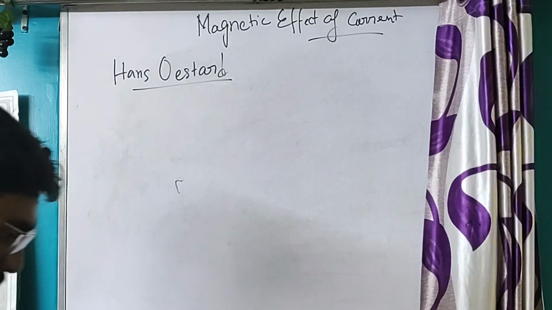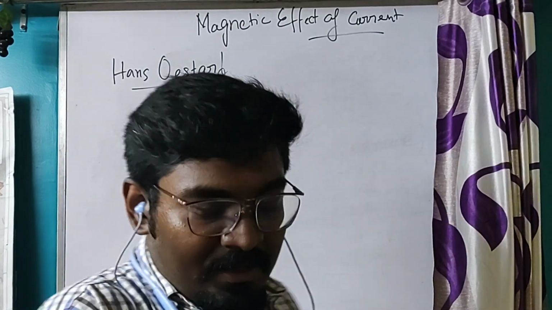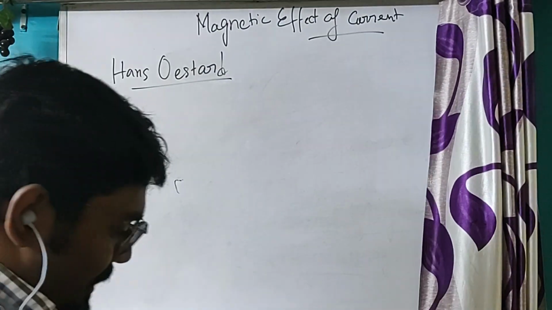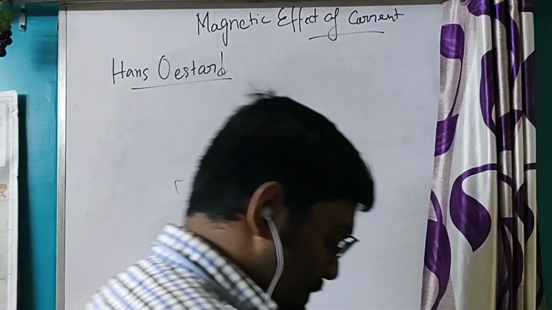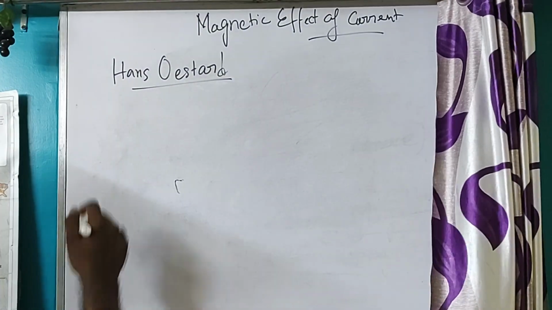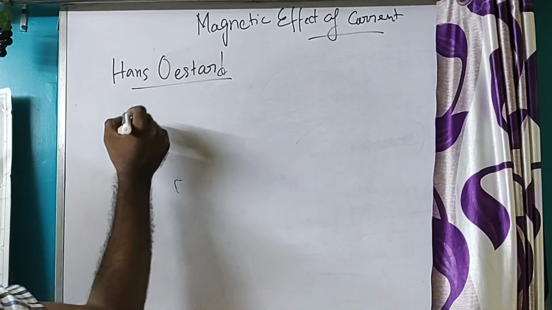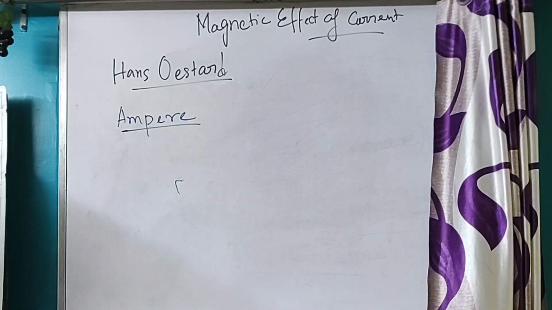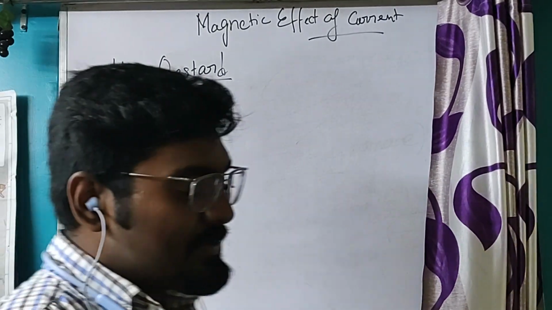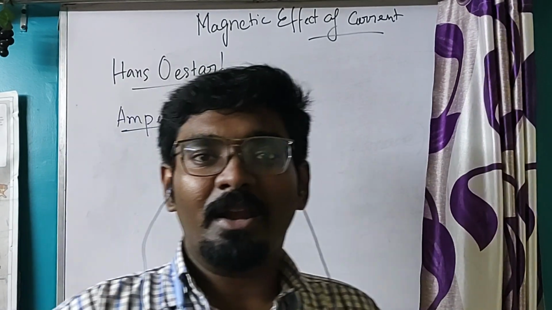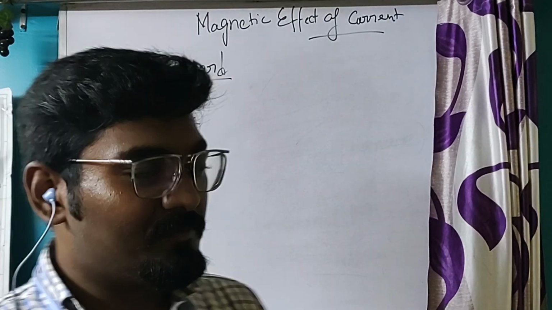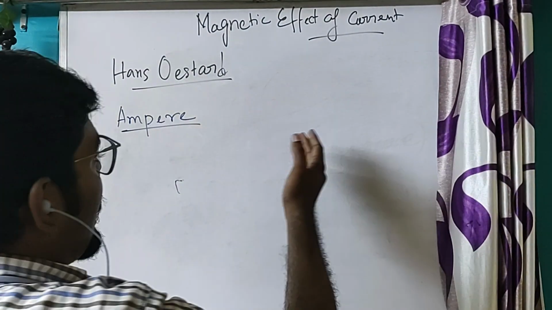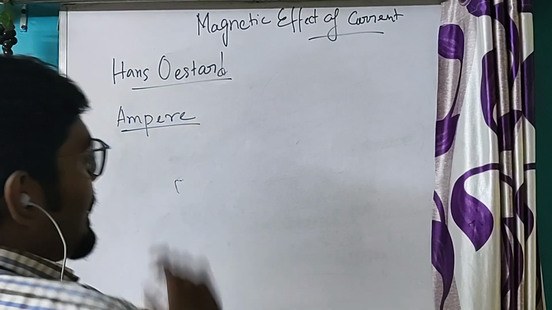Let us first do the chronological discovery in this field. The scientist who discovered this magnetic effect of current was Hans Oersted. Now the scientist who came into the scene was Ampere. That the current carrying conductor will produce a magnetic field was discovered by Oersted.